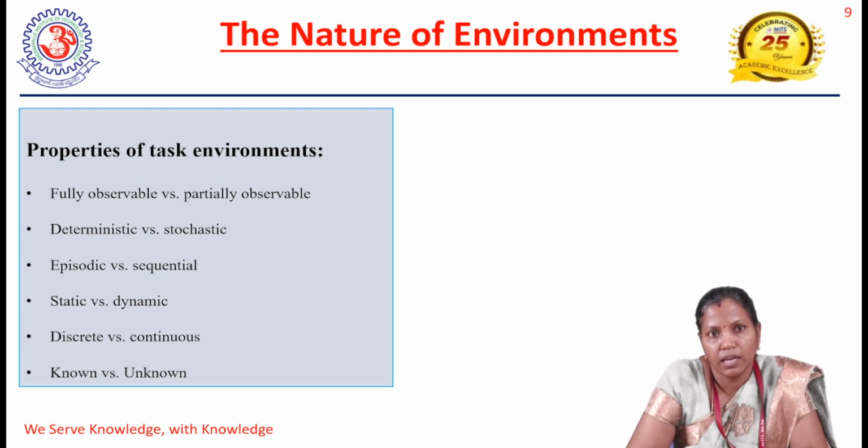Again, we can take the automated taxi as an example of a dynamic environment. And the next property is whether the environment is discrete or continuous. For example, for a chess playing agent, the number of input sequences as well as the number of actions taken is going to be in a discrete way.